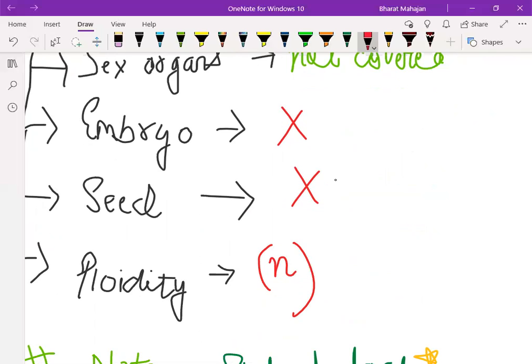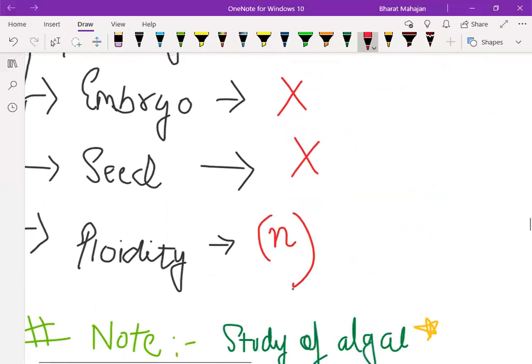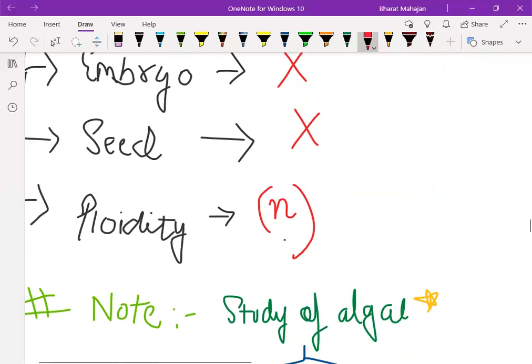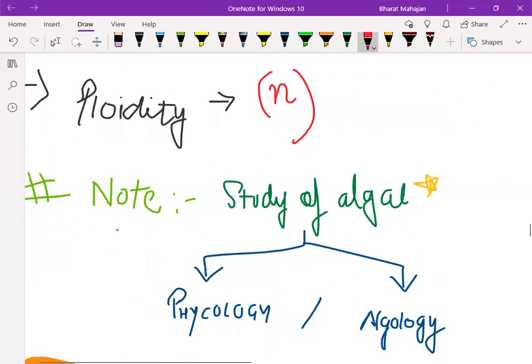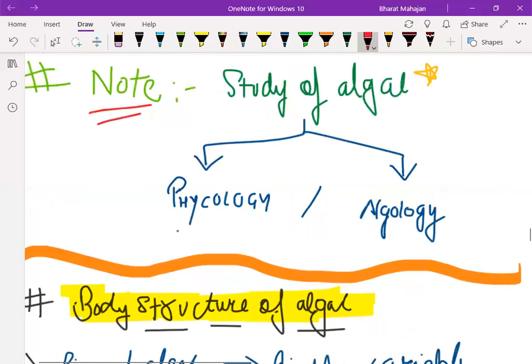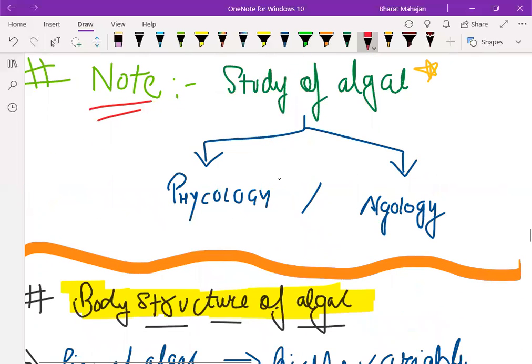Talking about ploidy, what is ploidy? It says whether the life cycle is haploid or diploid. So algae have the haploid cycle. Algae are haploid. The major plant body of algae is haploid. Now note this point, you all have to write in your notebook that the study of algae is known as phycology or algology. It may be asked in competitive examinations what we call the study of algae. So it may be phycology or algology.